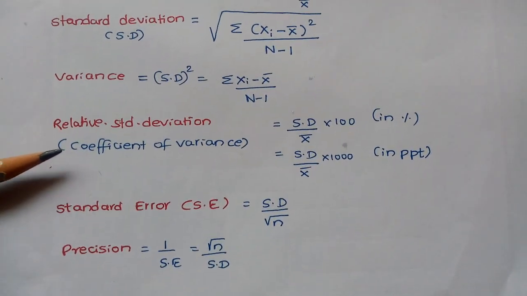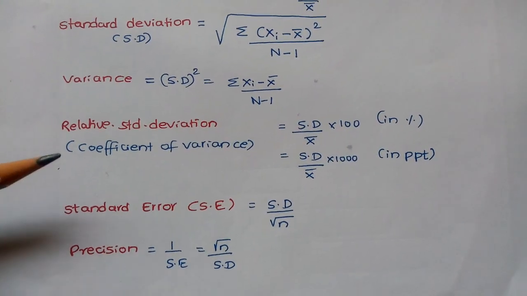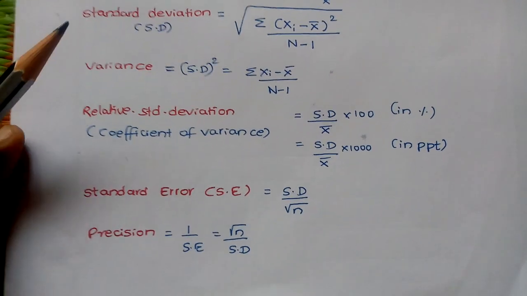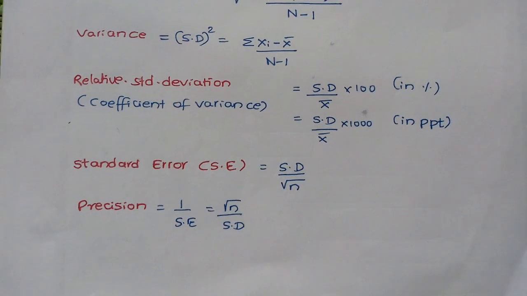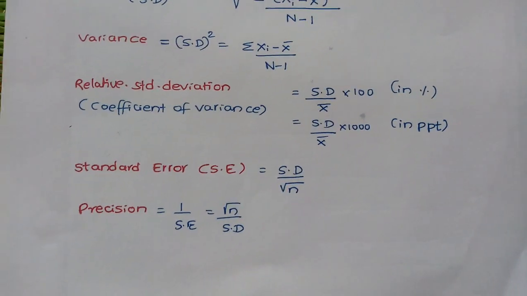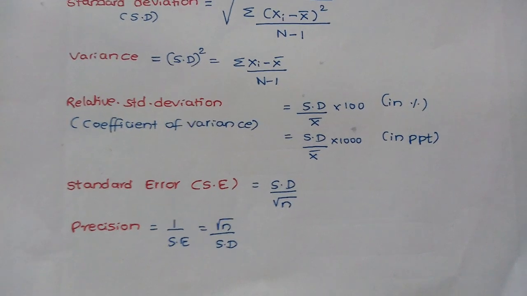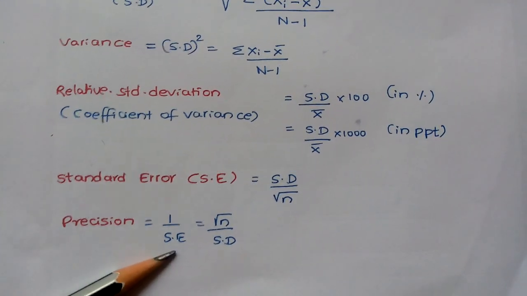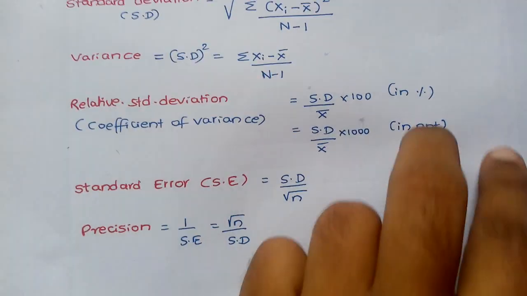Next, relative standard deviation, also called coefficient of variance. It is the ratio of standard deviation divided by mean into 100 in percentage, into 1000 in parts per thousand. Standard error is the ratio of standard deviation divided by root of n. N means the total number of observations. Precision is 1 divided by standard error, that is root n divided by standard deviation.